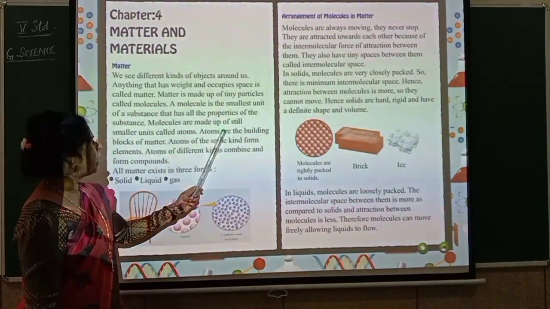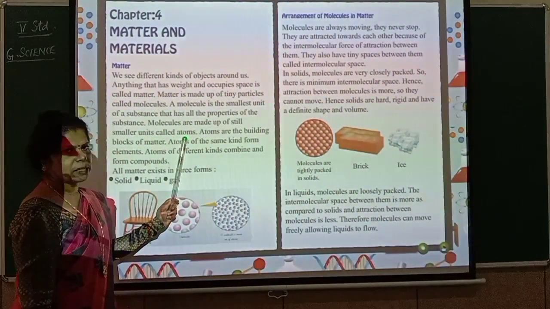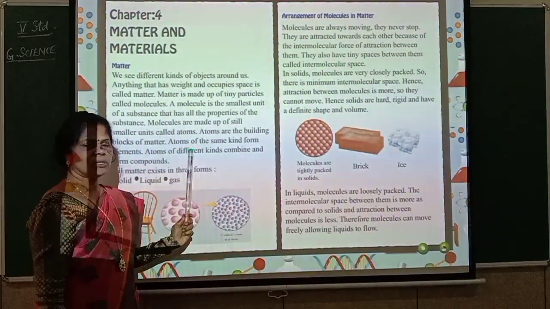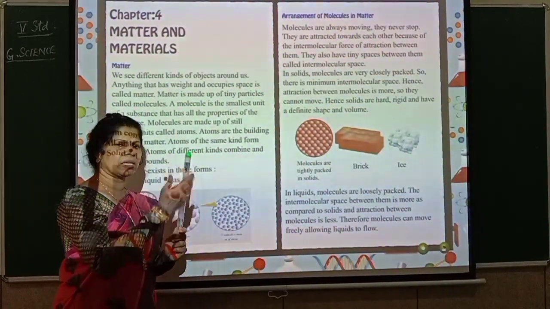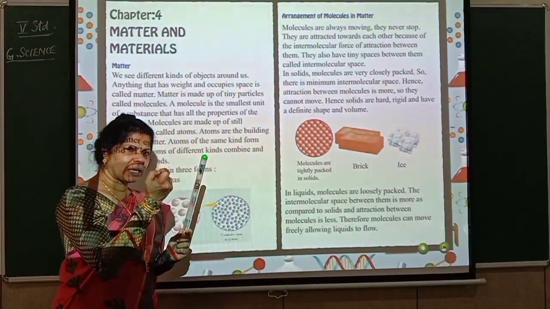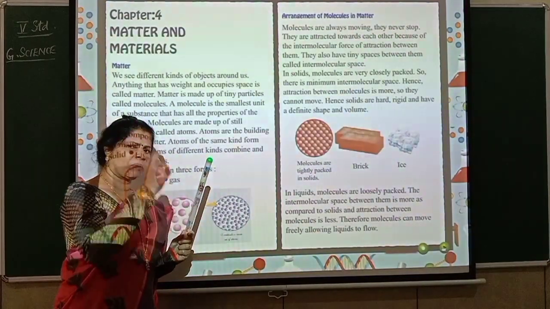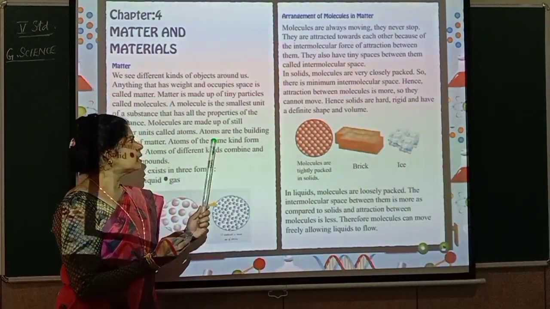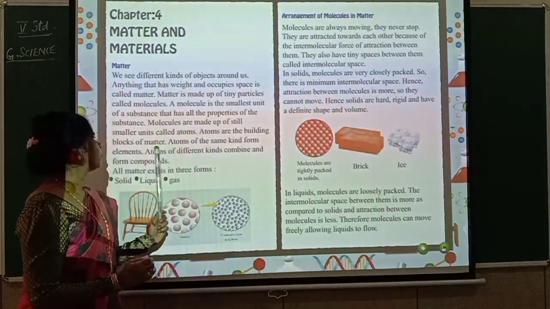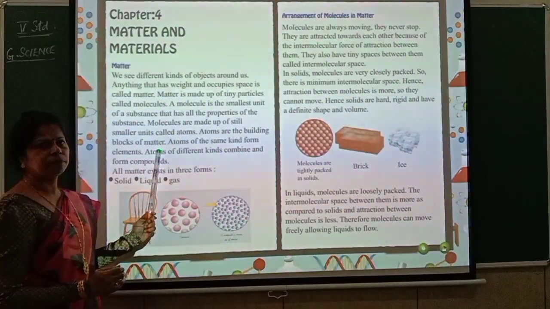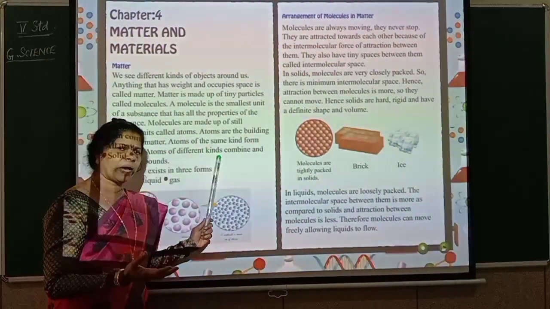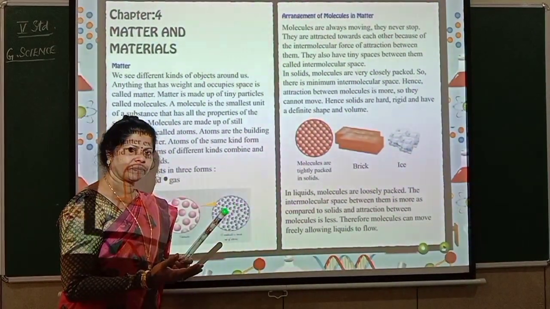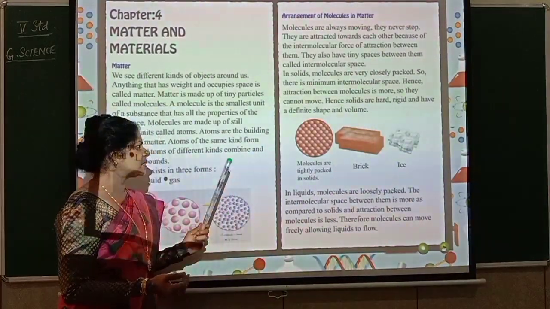Now see, molecules are made up of still smaller units called atoms. Atoms are the building blocks of matter. So who is building this? Who is making this substance? The smallest particle is the atom. Atoms will make molecules. Molecules will make the matter or the substance. So it is said atoms are the building blocks of matter. What is matter? Anything which has weight and occupies space is called matter. It means any object or any substance.